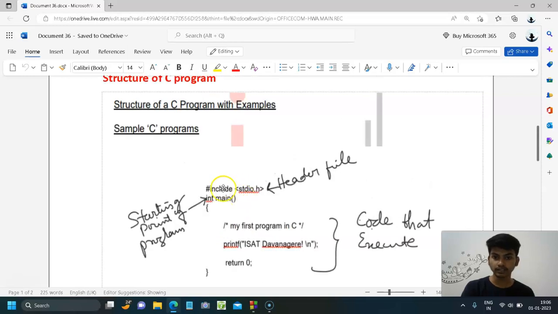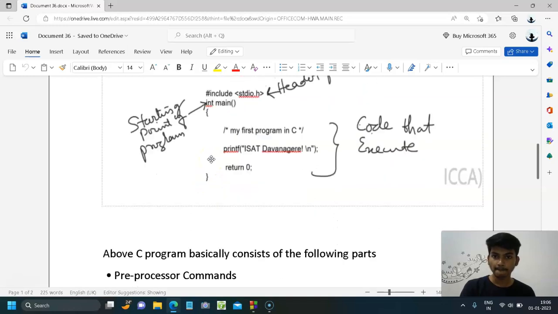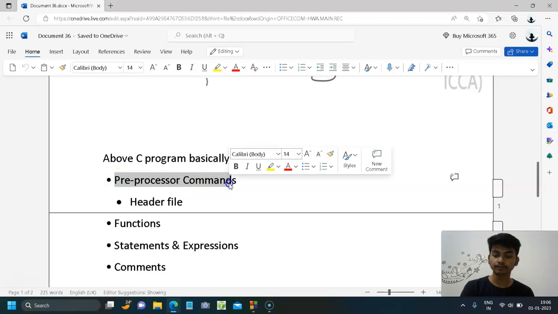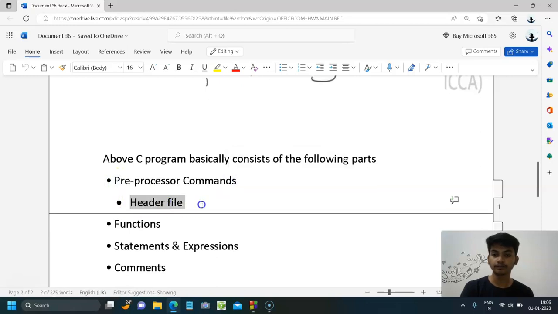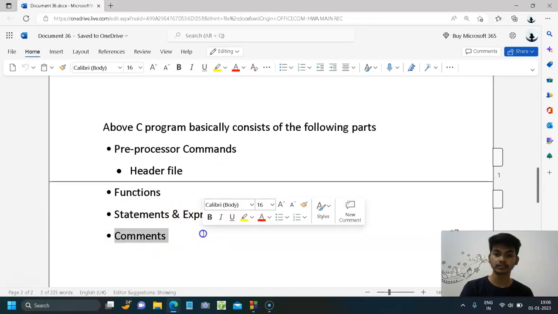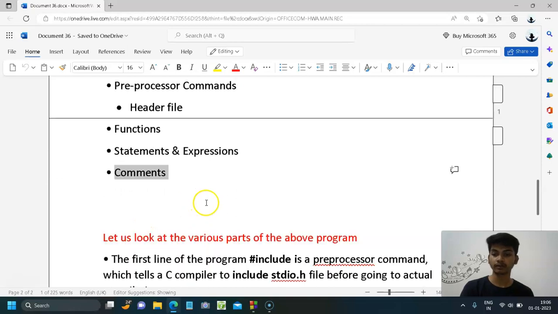Okay, first of all let us see what it means actually. The main components are preprocessor commands, and then the header file, and then functions are also present, statements and expressions, and finally the comments. Okay, let us see one by one.